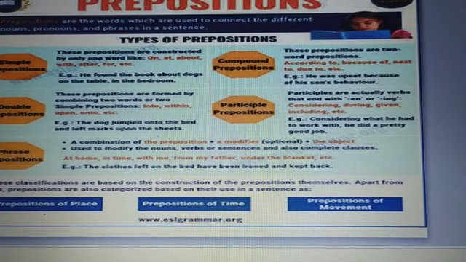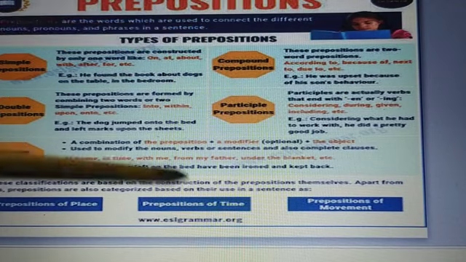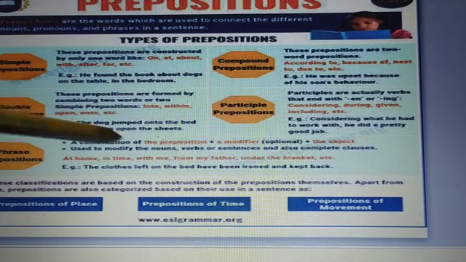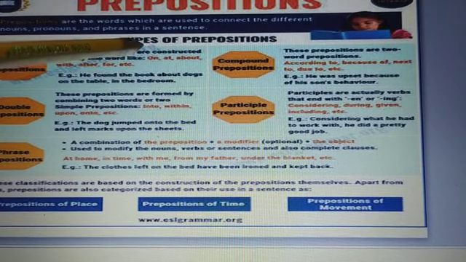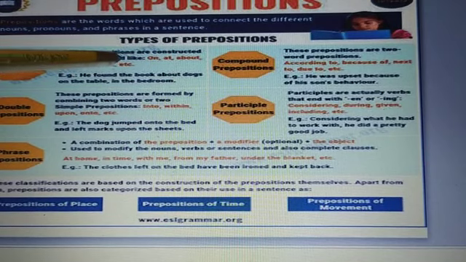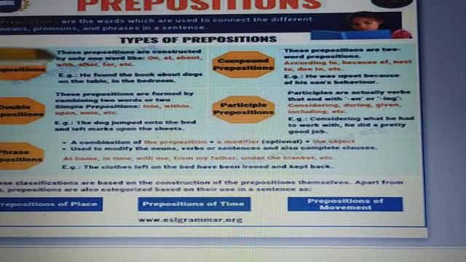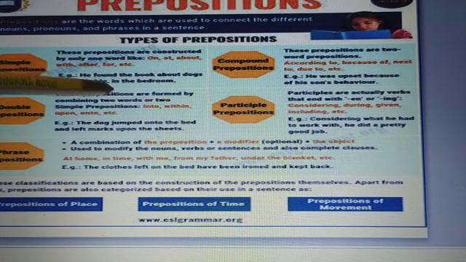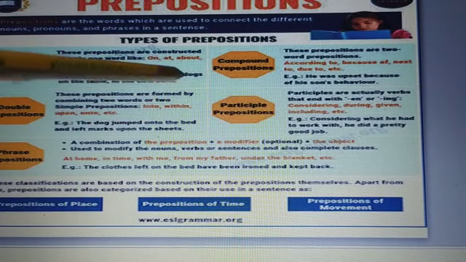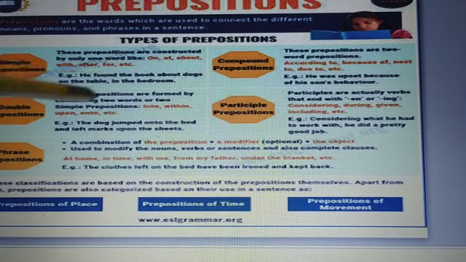Types of preposition: simple prepositions, double prepositions, phrase prepositions, compound prepositions, and participle prepositions. Simple prepositions are constructed by only one word, like on, at, about, with, after, for, etc. Example: he found the book about dogs on the table in the bedroom.